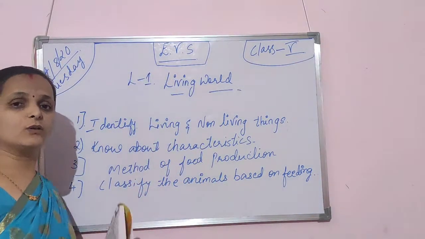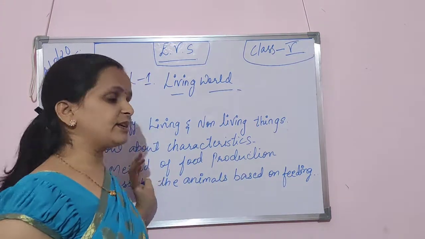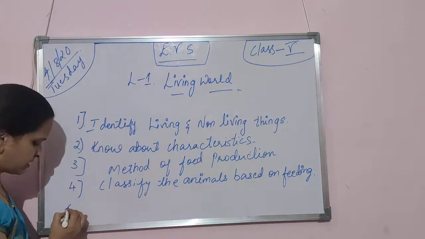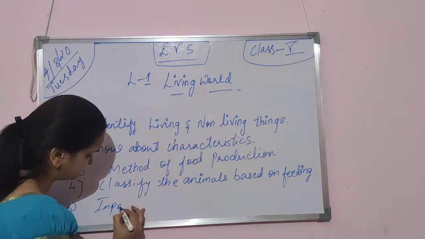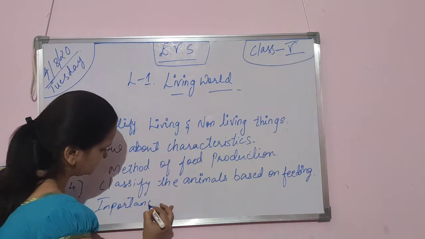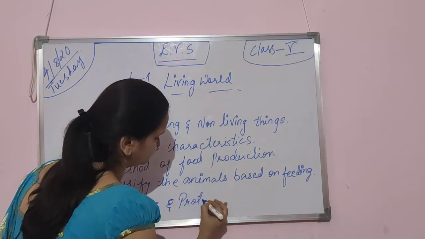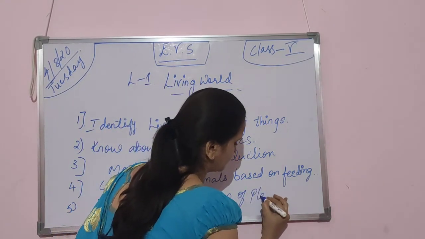Based on the feeding, how they are fed, how they are taking the food, depending upon that, the animals are classified. That we will go into study in this lesson. And the last thing is the importance and protection of plants and animals.